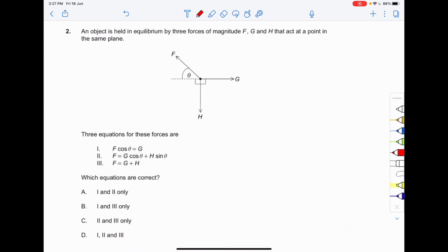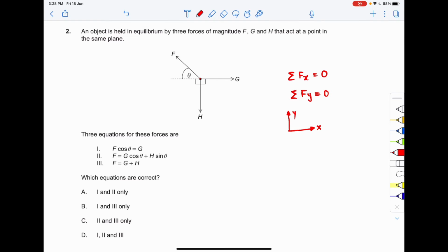So proceeding on to question number 2. An object is held in equilibrium by three forces of magnitude F, G and H that act at a point in the same plane. We have to figure out which of the three equations are correct. If the three forces are in equilibrium, the summation of net forces along the x axis should be 0, and along the y axis should also be 0. Taking this as the x axis and this as the y axis.